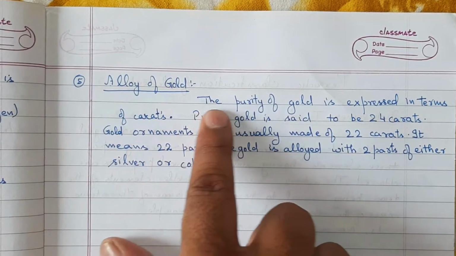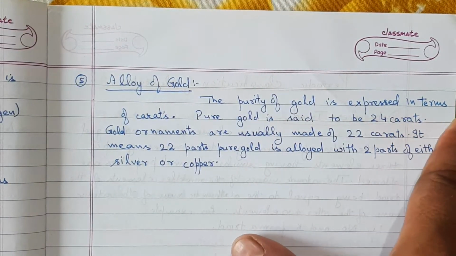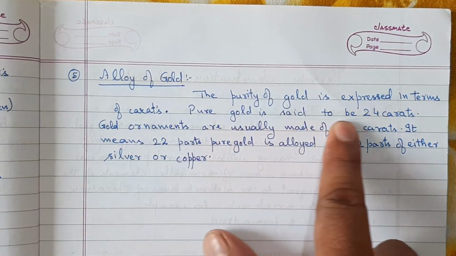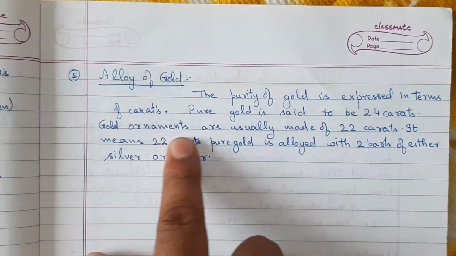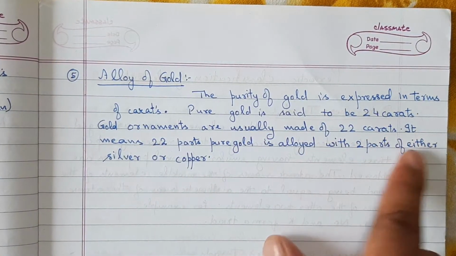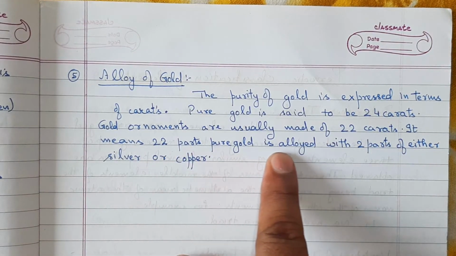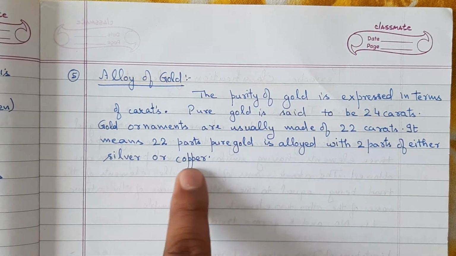Alloy of gold. The purity of gold is expressed in terms of carats. Pure gold is said to be 24 carat. Gold ornaments are usually made of 22 carats. It means 22 parts pure gold is alloyed with 2 parts of either silver or copper.